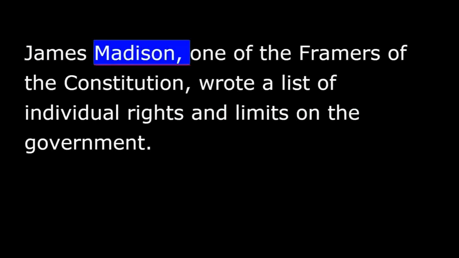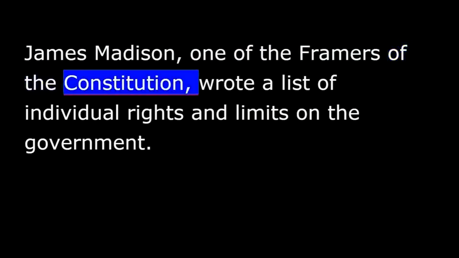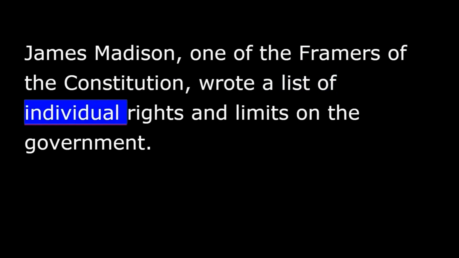James Madison, one of the framers of the Constitution, wrote a list of individual rights and limits on the government. These rights appear in the first 10 amendments, called the Bill of Rights.